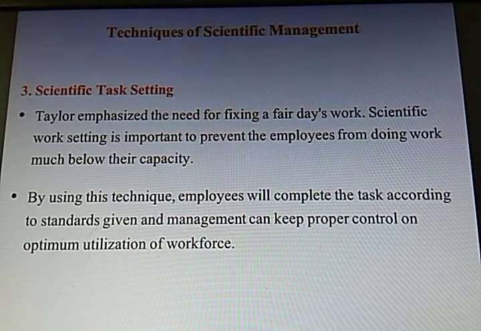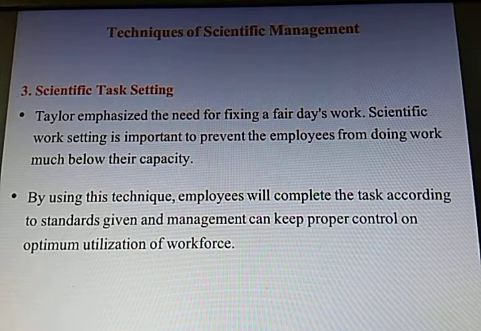Let us turn to the third point, scientific task setting. Taylor stressed the need for fixing a fair day's work. I mean, fixing a standardized amount of work in a particular shift. Scientific task setting is important to prevent employees from doing work much below their capacity. Whatever the average capacity of an employee, they should be doing the work as per that only. So Taylor emphasized the need for fixing a fair day's work.